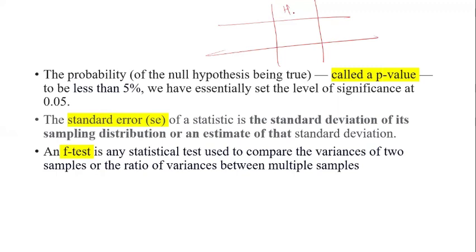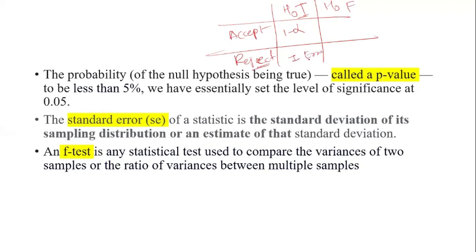Why, ma'am? Because it is related to hypothesis. When the null hypothesis is true or when the null hypothesis is false, either we accept it or we reject it. When the null hypothesis is true and it is accepted, it is 1 minus alpha. And if the hypothesis is true and we reject it, this is nothing but a type 1 error.